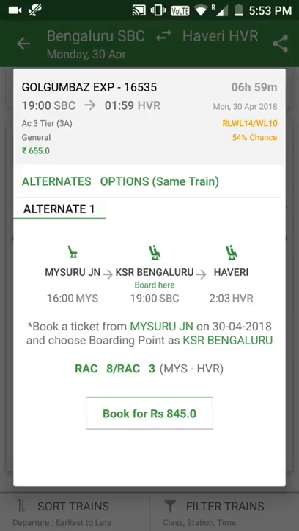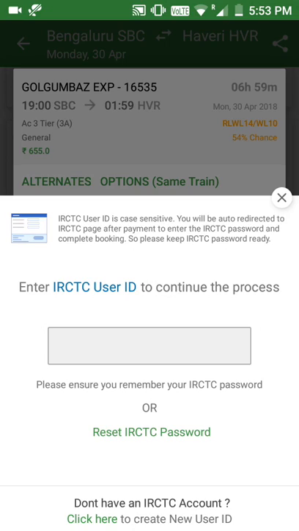And we have given an option to book a ticket. So just click on book for rupees 845 and it will redirect you to the IRCTC page.